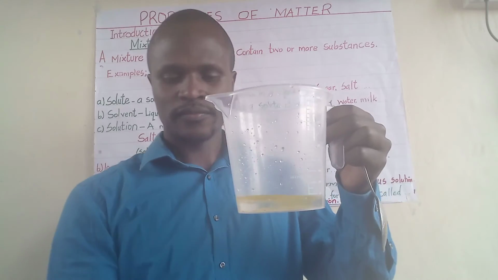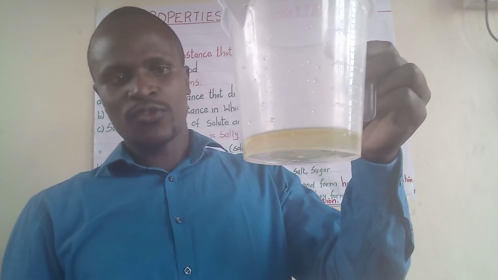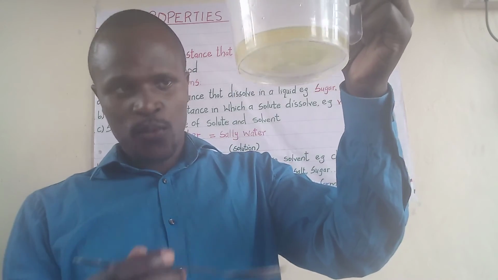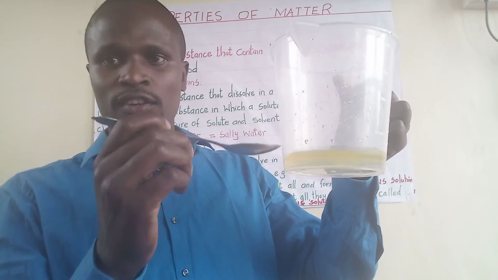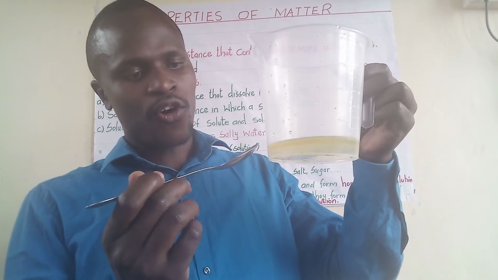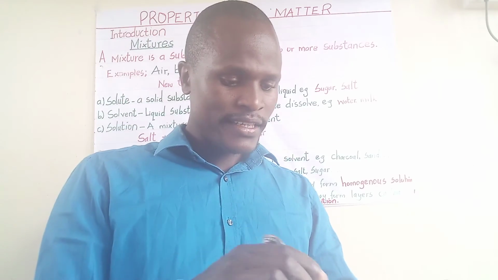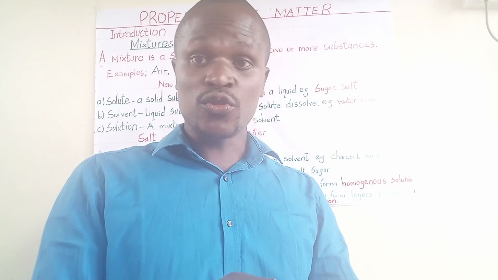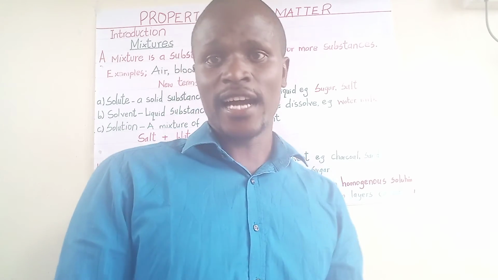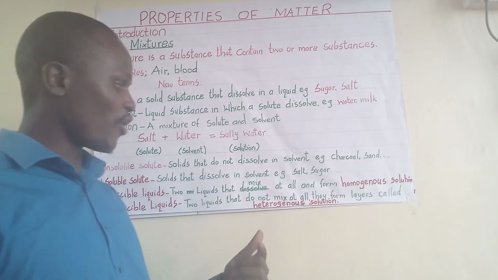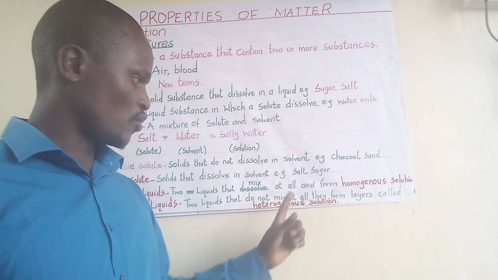Let me add cooking oil here to see what we are going to form. Now look at this. Let's put it close so that you can see. You can see we have two layers here. Water is at the bottom and oil is on top. Therefore, it shows that oil and water cannot mix. We form two layers: one layer is for water, another layer is for oil. Such a kind of mixture forms different layers, and we call it a heterogeneous solution.